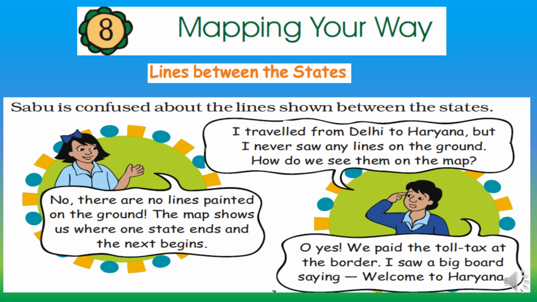No, there are no lines painted on the ground. The map shows us where one state ends and the next begins. "Oh yes, we paid the toll tax at the border. I saw a big board saying, 'Welcome to Haryana.'" So children, as I said, the lines on the maps are imaginary. We cannot see them on the ground.